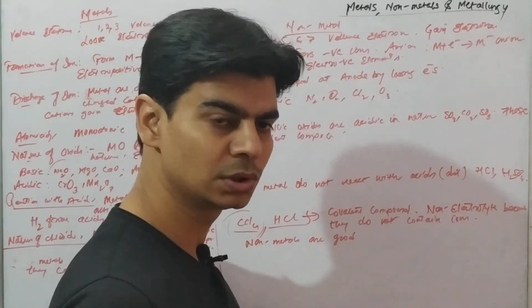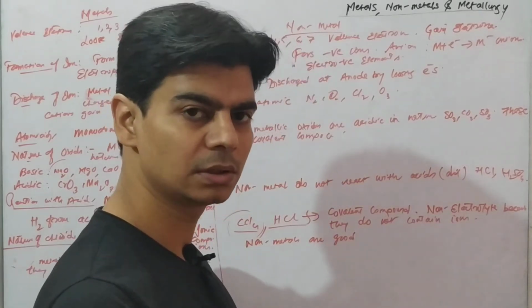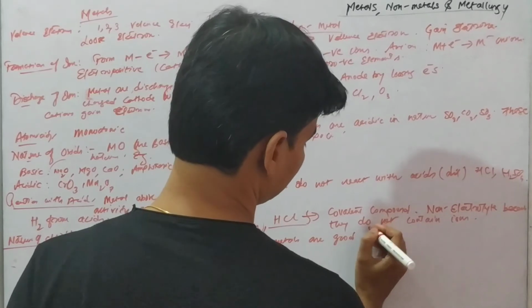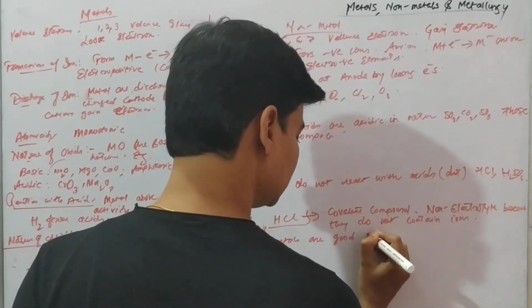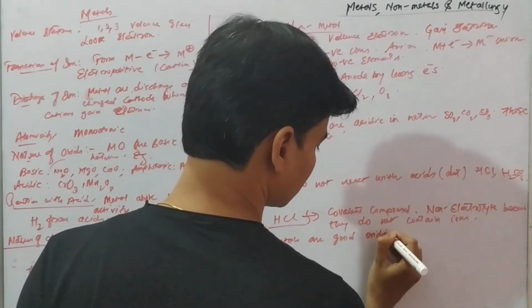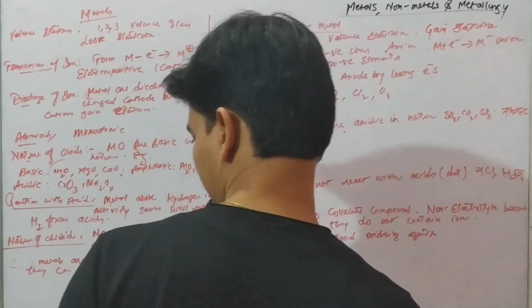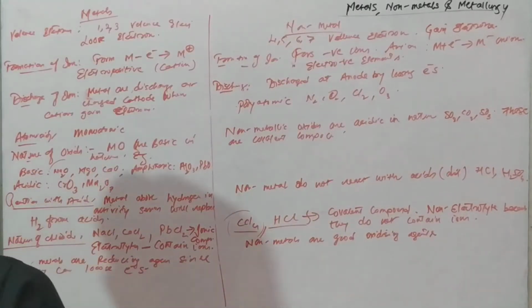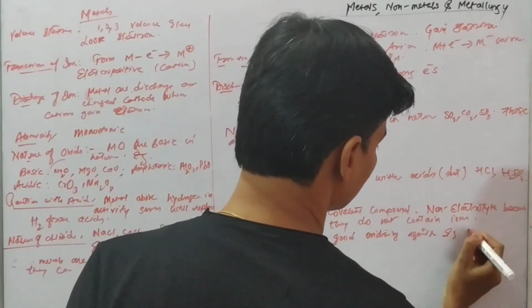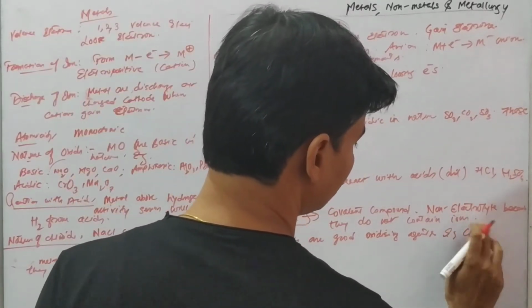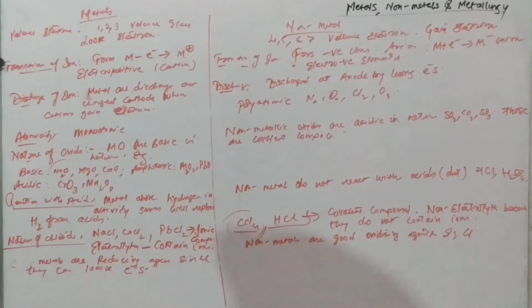So non-metals are good oxidizing agents. Example is chlorine. Chlorine can accept one electron to form the chloride ion, which is a stable ion, right?